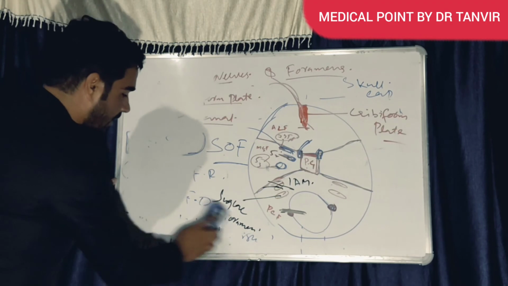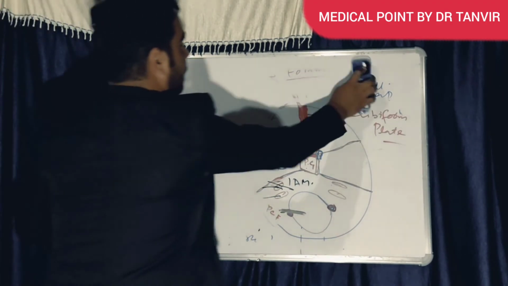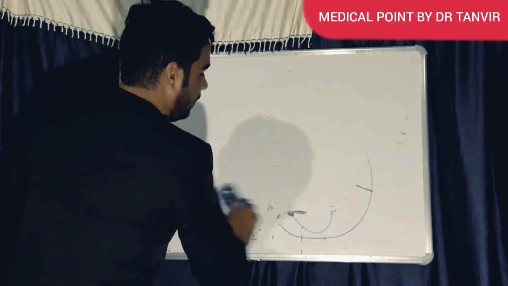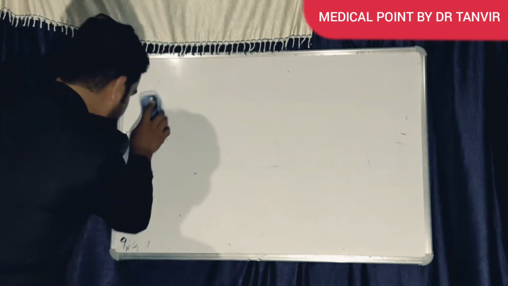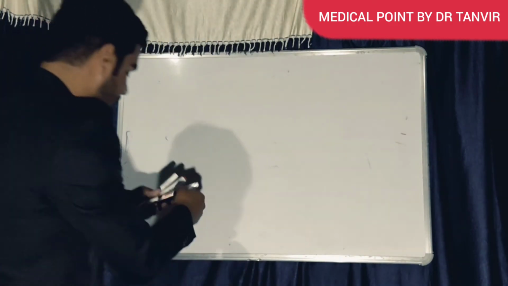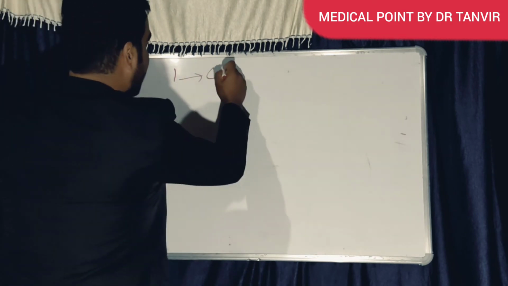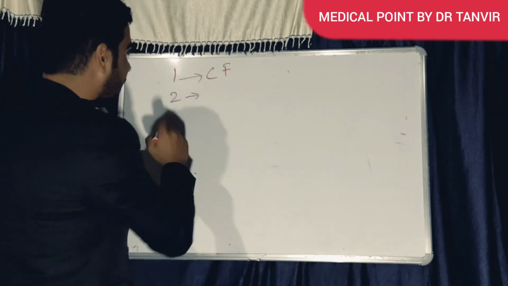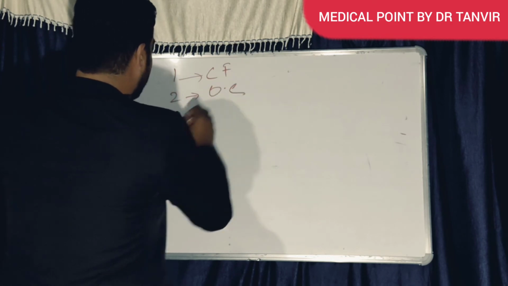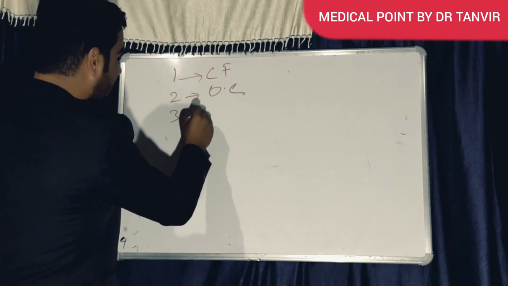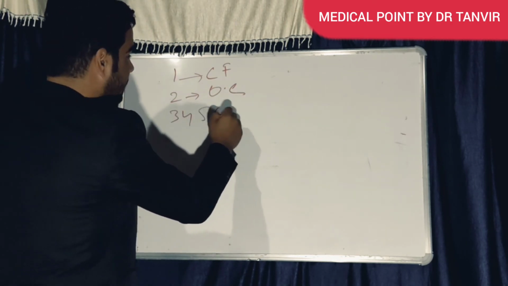We will do a fast revision about the cranial nerves. There are 12 cranial nerves. The first nerve goes through the cribriform plate. The second nerve is the optic nerve, going through the optic canal.